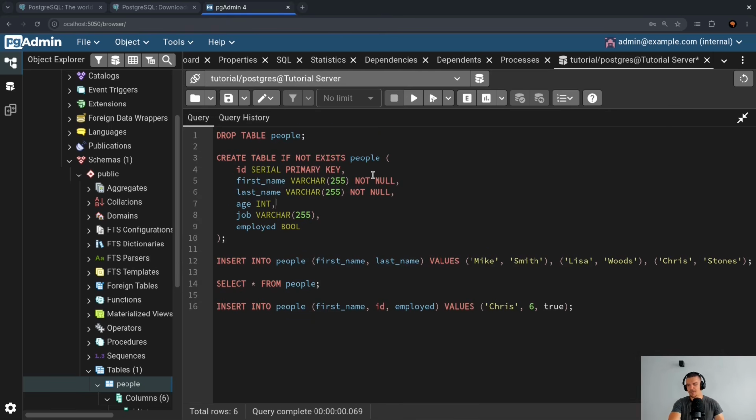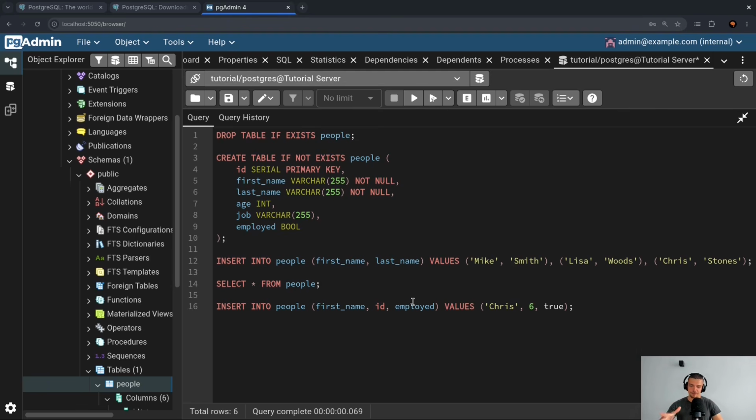All right, so now we know how to create tables, how to populate them, so how to insert data into tables. We know how to select from tables. We also know how to drop tables. By the way, if you want to make this conditional, you can also say drop the table if it exists. This makes sense because you cannot drop a table if it doesn't exist. So you can just type it like this as well.